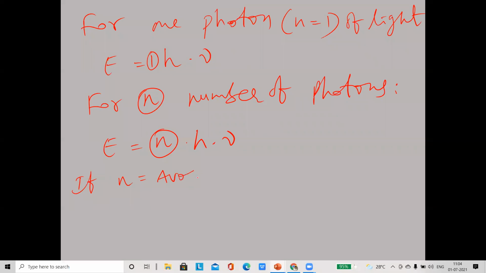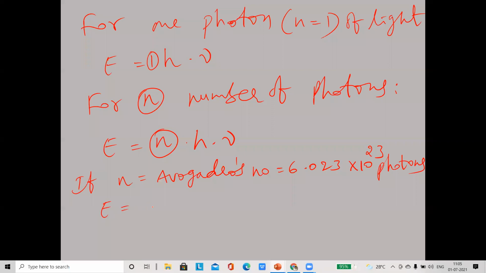If n equals Avogadro number, which is 6.023 into 10 power 23, then we have taken Avogadro number of photons. If the number of photons is 6.023 into 10 power 23 photons, then what will be this energy?